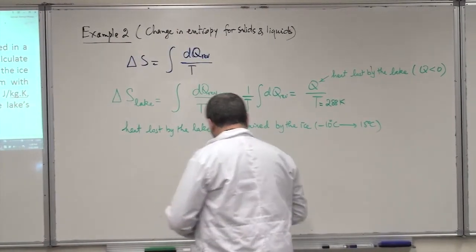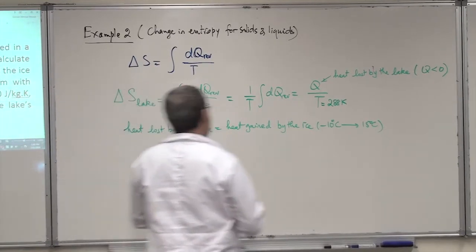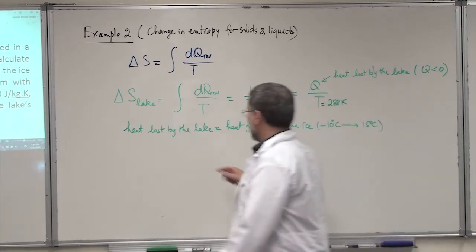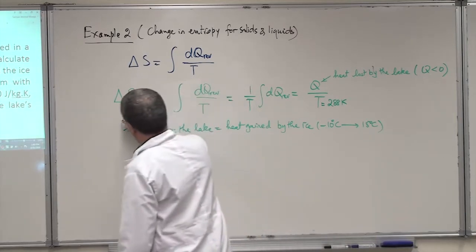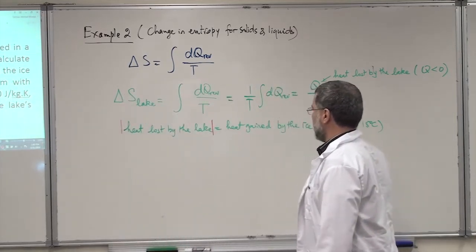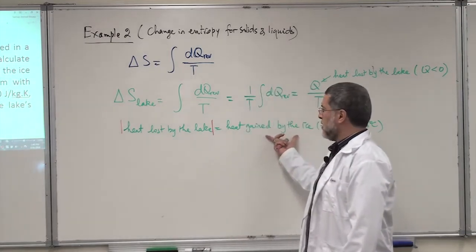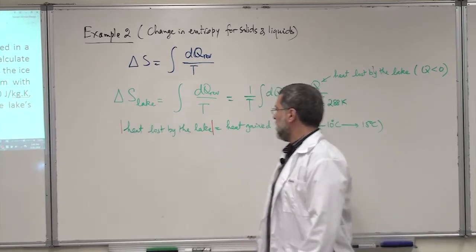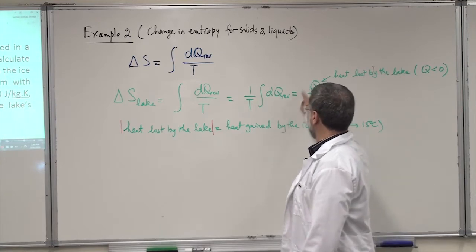So let's calculate that heat, okay? So the heat lost by the lake will be negative, and this is positive. So we can put here absolute value to make sure that we don't make a mistake in the signs, okay? Heat loss is negative, and this heat gain is positive. A negative number cannot be equal to a positive number, so we take absolute value here. But we are looking for the positive value here, and then we put in the minus sign.